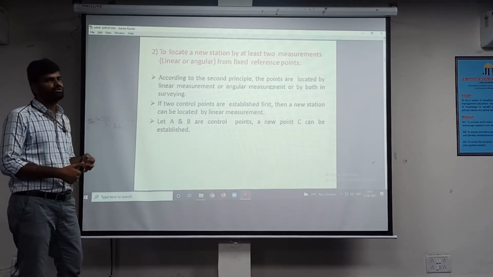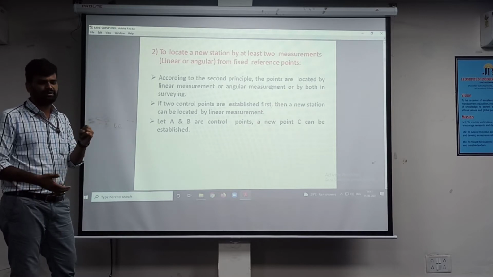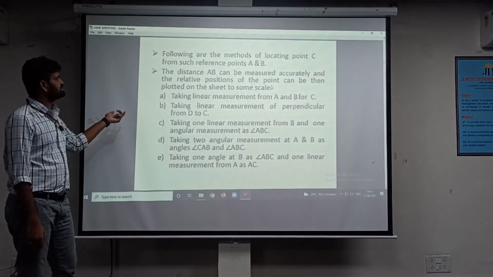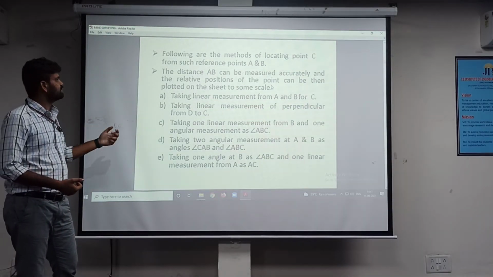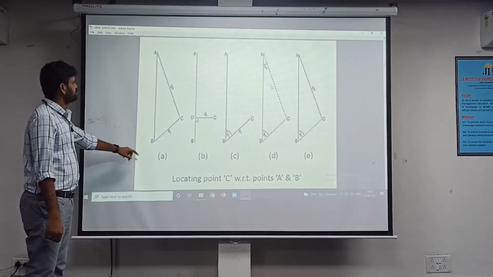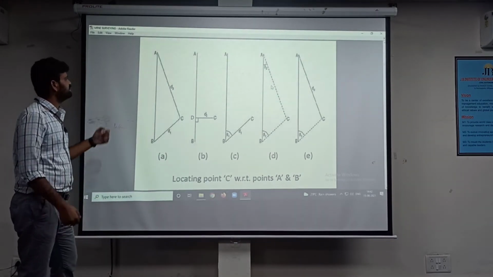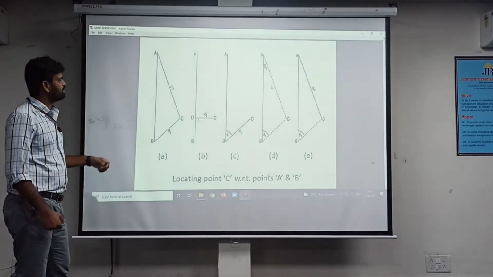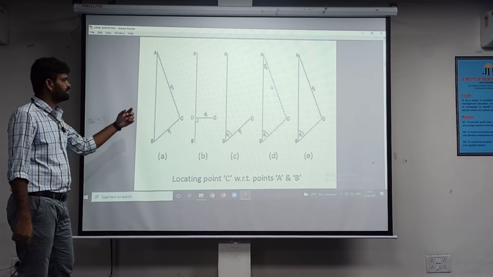The second principle is that we have to locate the third station from two known stations by two measurements, which may be linear or angular. In this example I have shown that A and B are the two well-known points. We have to determine the third point. In case A, we can determine point C by two linear measurements, D1 from B and D2 from A. In case B, we can take an angular measurement, that is a perpendicular, and draw a line up to a distance of D2, and we can determine the point C.